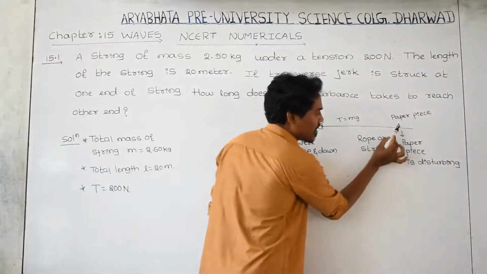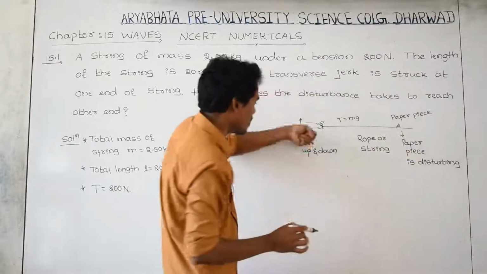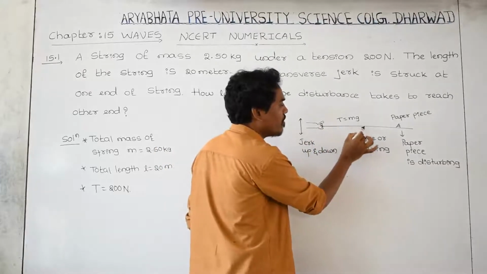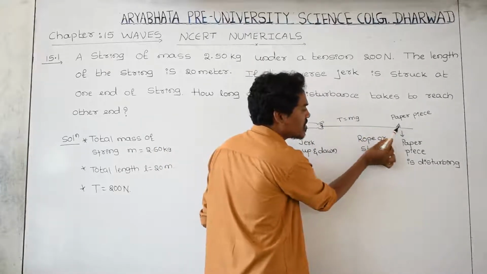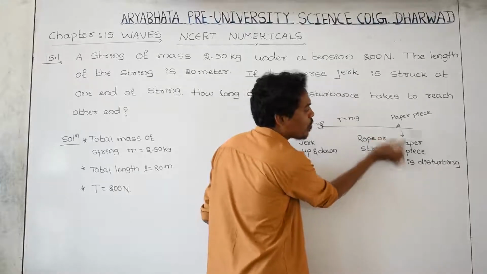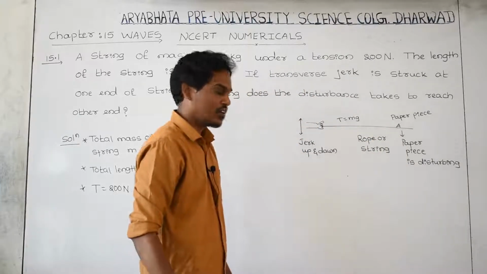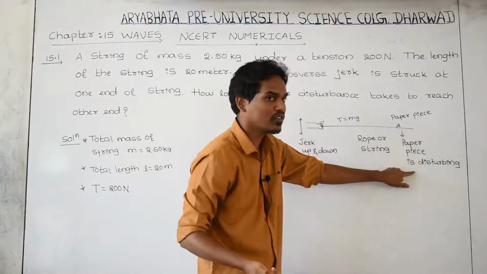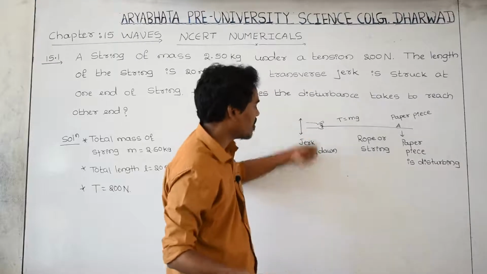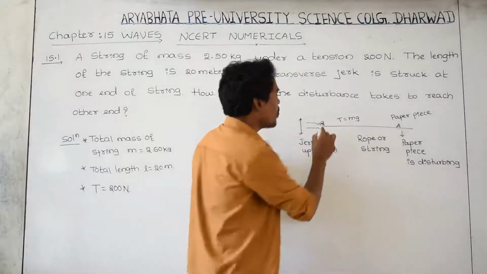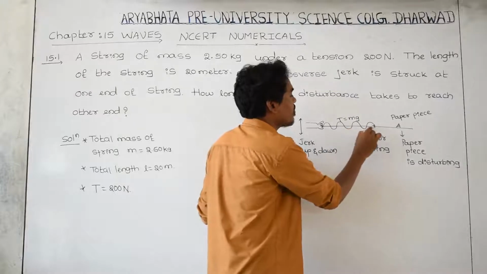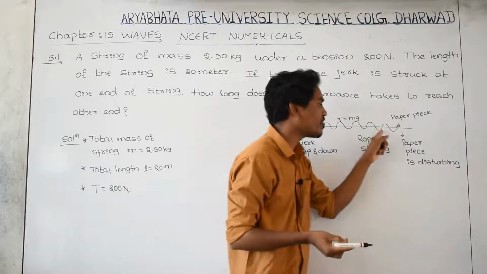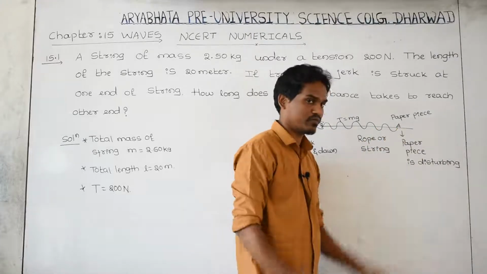For convenience, I have taken a paper piece here. If you jerk your hand, the disturbance is moving through the string or wire. When this disturbance reaches the paper piece, suddenly the paper piece falls down. Why is it falling down? Because if you disturb here, the disturbance moves in the form of a wave, and it disturbs the paper piece. After getting disturbed by the wave, the paper piece falls down.